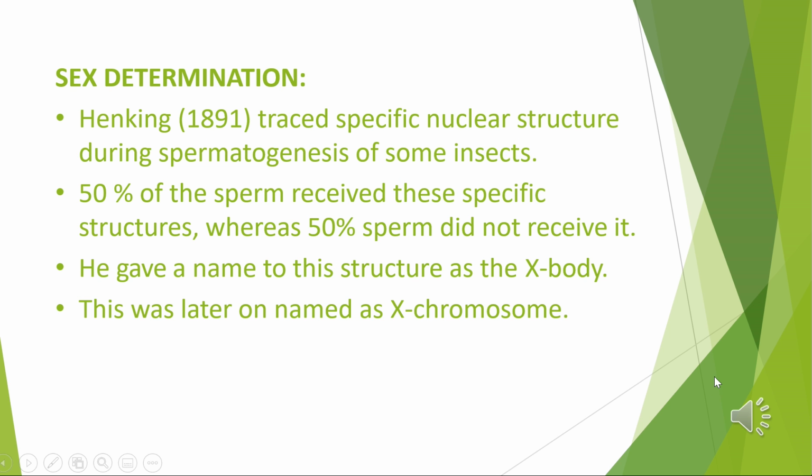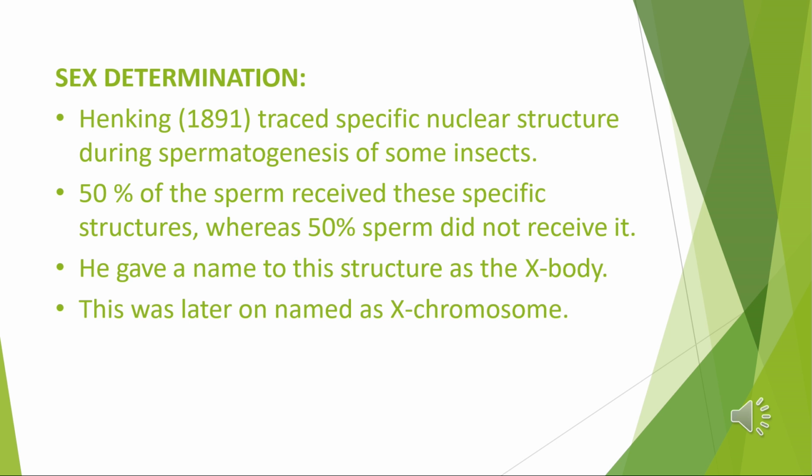So first of all, we'll study what sex determination is. Establishment of male and female individuals, or male and female organs of an individual, is called sex determination. The mechanisms of sex determination are: environmental sex determination, which includes factors like association with females, egg size, and incubation temperature; second, non-allosomic or non-chromosomal sex determination; and third, allosomic or chromosomal sex determination.